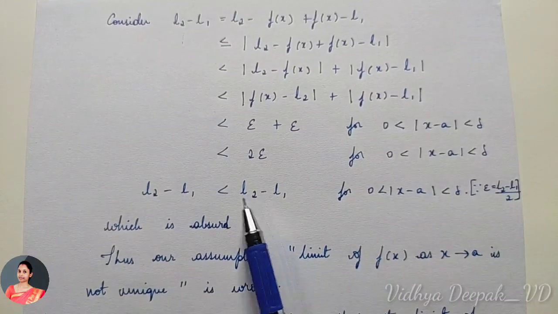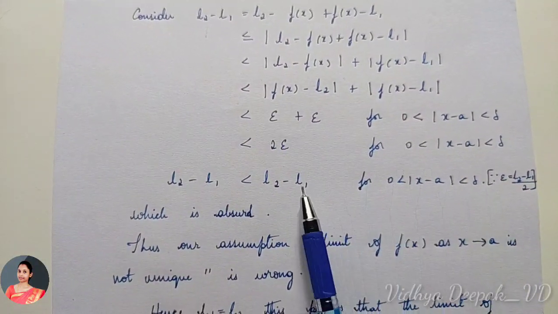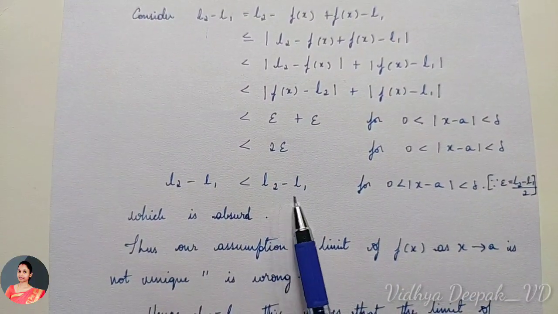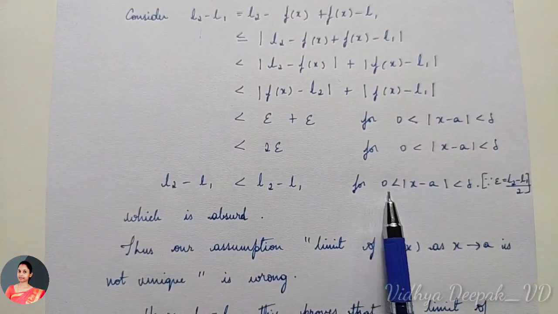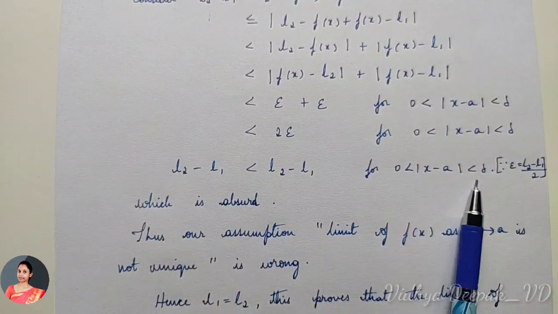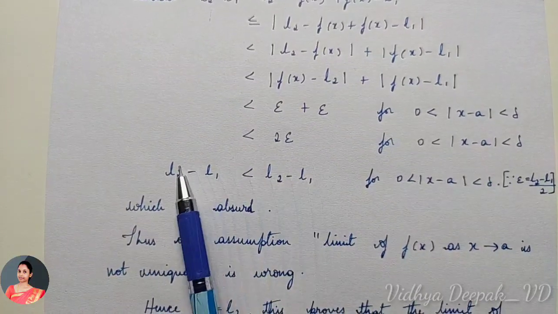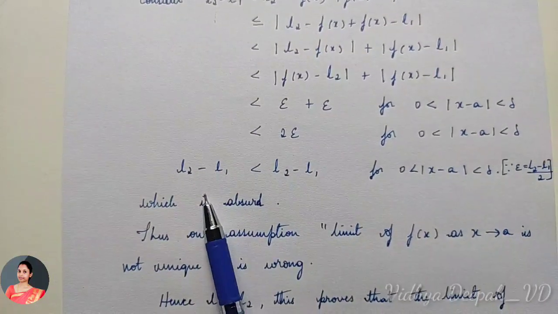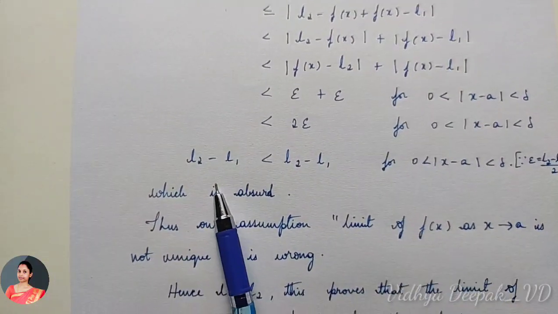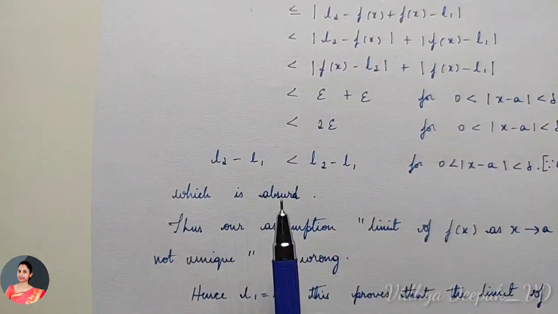So we have |L2 − L1| < |L2 − L1|, since 2ε is nothing but |L2 − L1|, for the condition 0 < |x − a| < δ. So can this be possible? Say consider |L2 − L1| was some number, say 3. Is 3 less than 3 true? No, which is absurd.